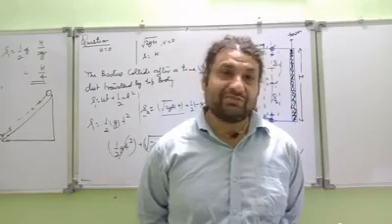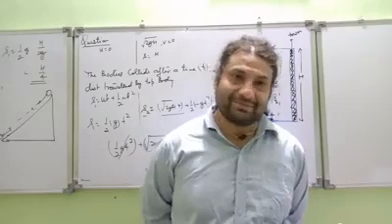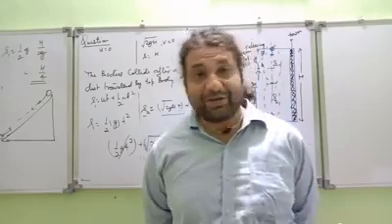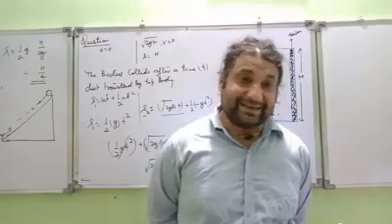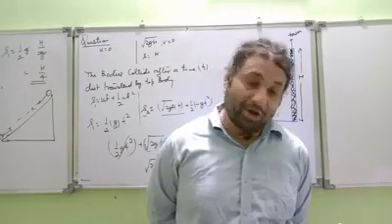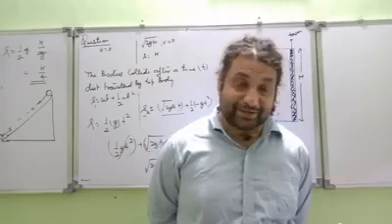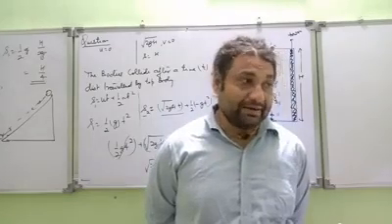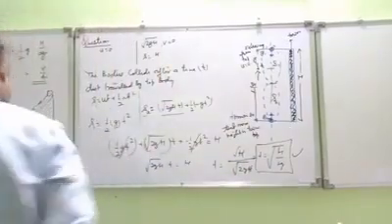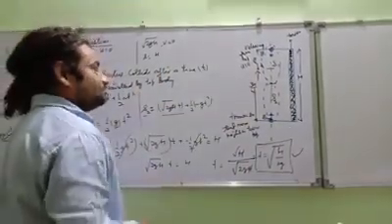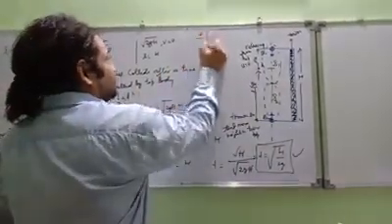Means, you see, in the first second lower body will travel some distance. In the first second upper body will also travel some distance. In the second second the upper body will travel more distance than it travelled in the first second, and the lower body will travel less distance than it travelled in the first second. I don't know whether you got too confused by now or what. This is upper body, this is lower body.